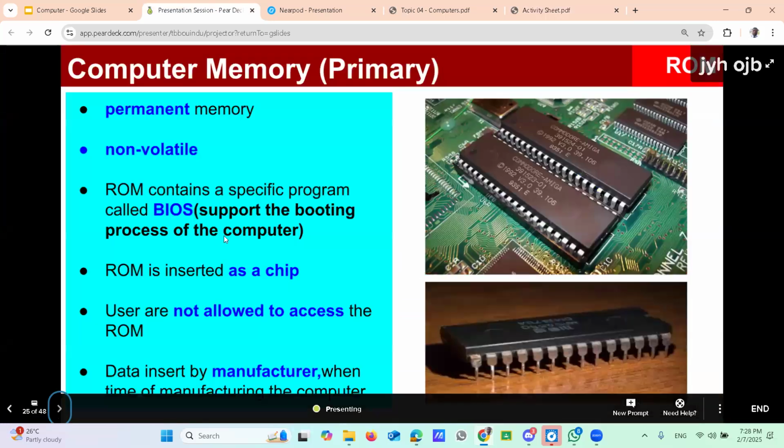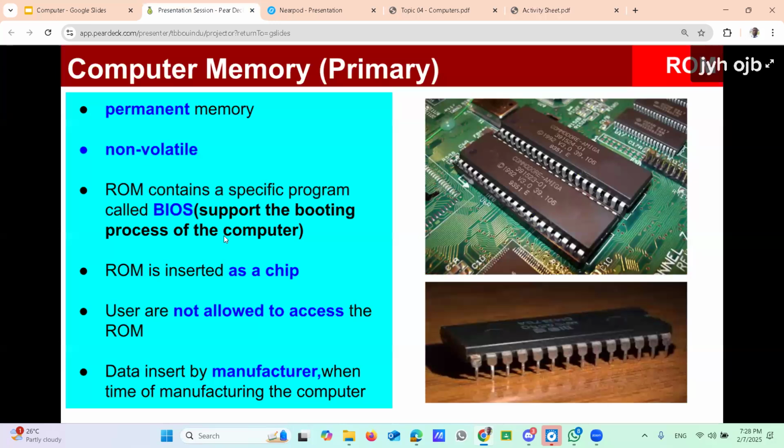Right. Move to this one. Slide presentation again. Computer memory. That's the second type of memory we are going to discuss: the ROM, read only memory. The first one was RAM, random access memory. Here the second one, read only memory.